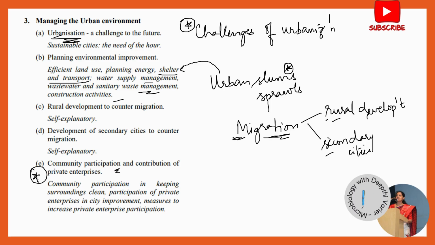So you should know that community participation is where the community steps in to help the government, and how they are helping to manage the urban environment. So you can just write a few pointers on how they help to manage the environment.